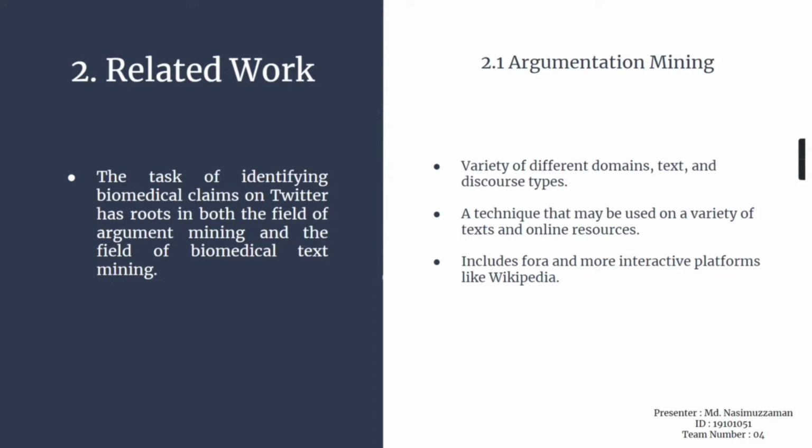Argumentation mining can be used to extract arguments from many different text types. This covers more interactive platforms like forums and online content like Wikipedia, extracting argument structures using comments from blogs and forums as examples. Argument mining is also used on professionally produced content such as news articles and legal filings.